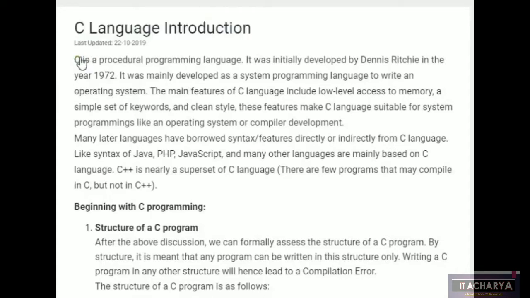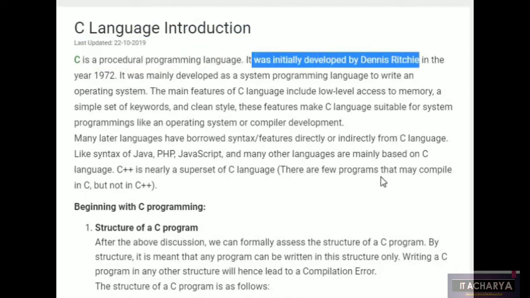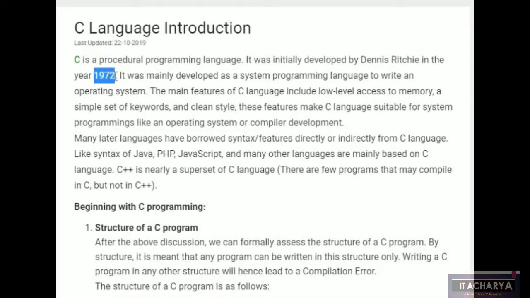C is a procedural programming language. Each and everything should be in a procedure. It was initially developed by Dennis Ritchie in 1972. It was mainly developed as a system programming language to write operating systems, like the Linux operating system.